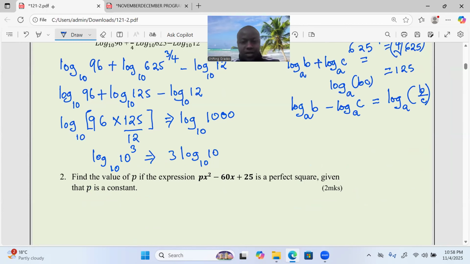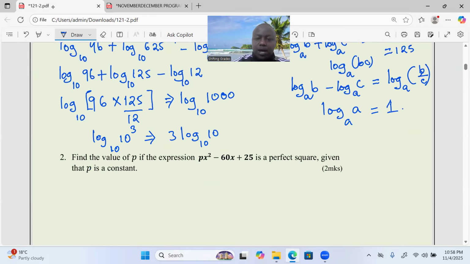The log of a number to the same base is equal to 1, meaning that we multiply 3 by 1, giving us a final answer of 3.